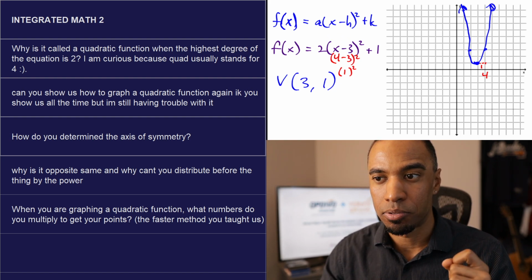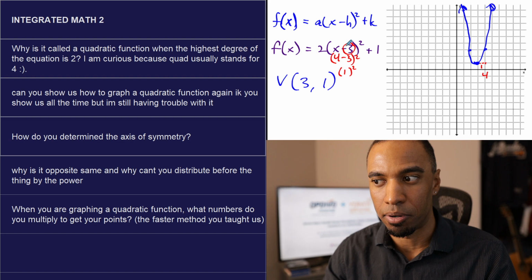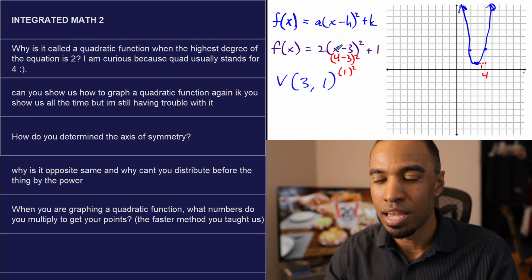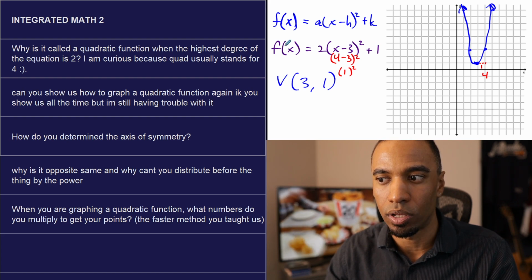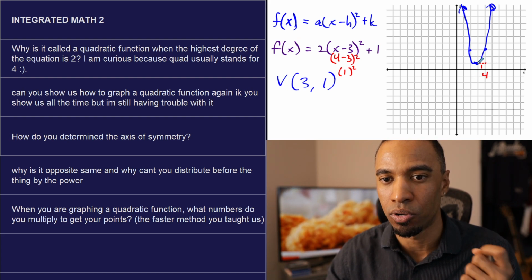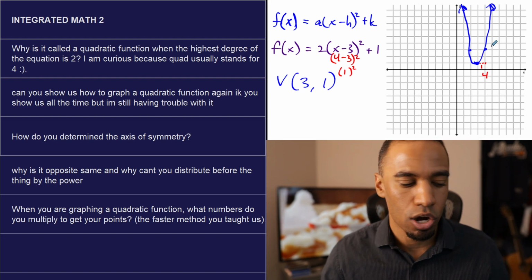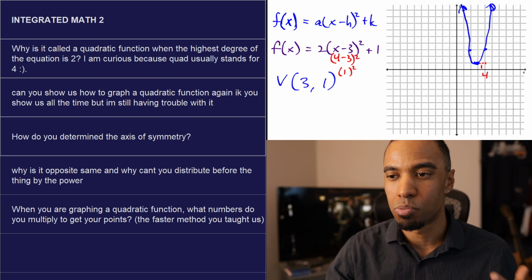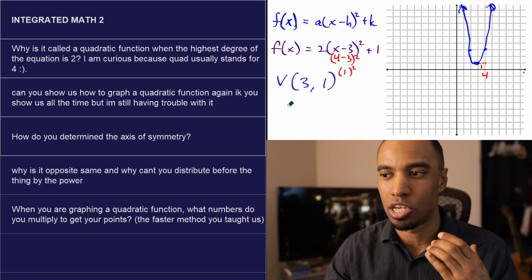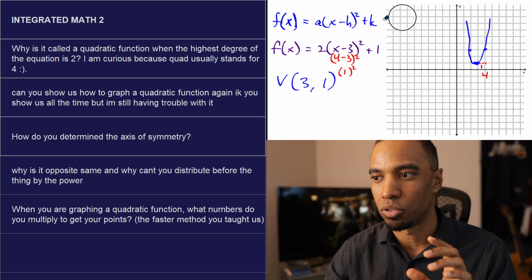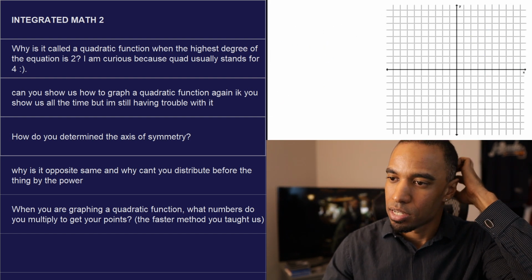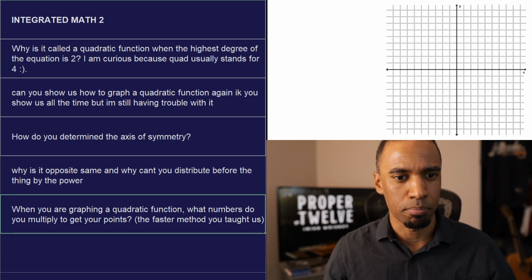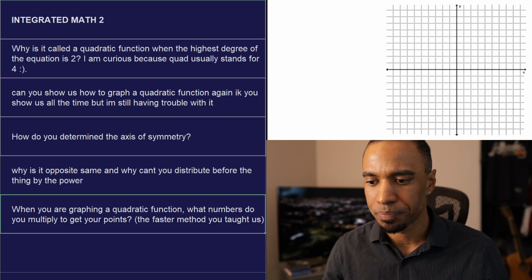But really, why is it opposite? Because we're not actually talking about this number here. We're actually talking about this number here. This number, when it's 3, minimizes my value here, so it makes my point as small as possible, which gives me my vertex. I know those aren't things that are going to help you with your math, probably. But it does give a completist idea, and it does show why using a table becomes a little bit moot in these ordinary ideas. So I answered a lot of questions with that. The very last question, because I did run out of computer room, I'm redoing as a second part.